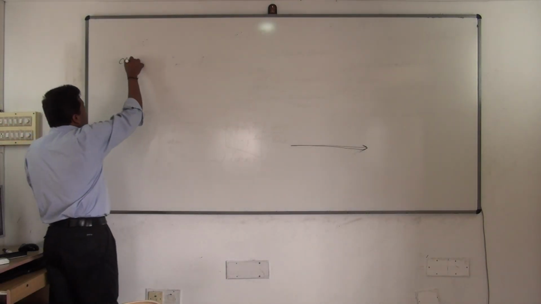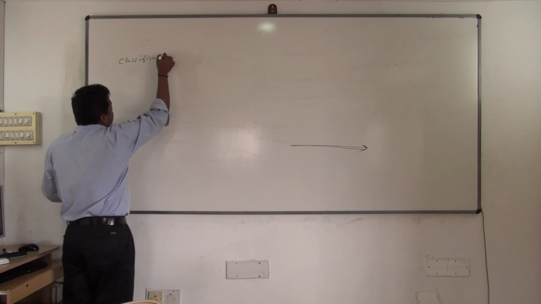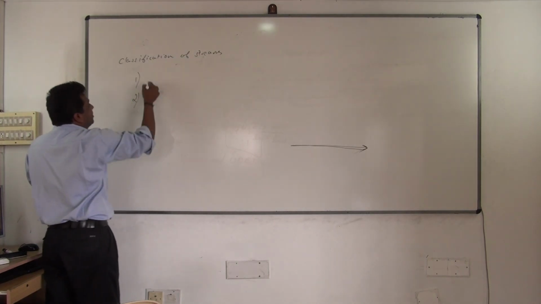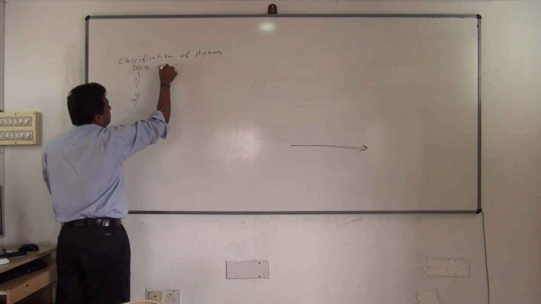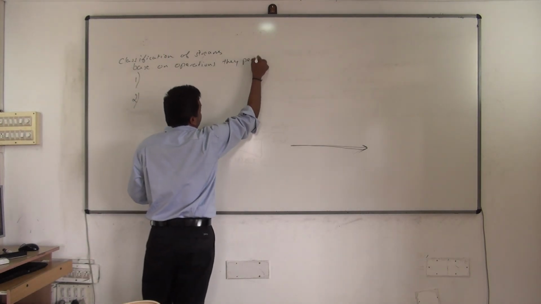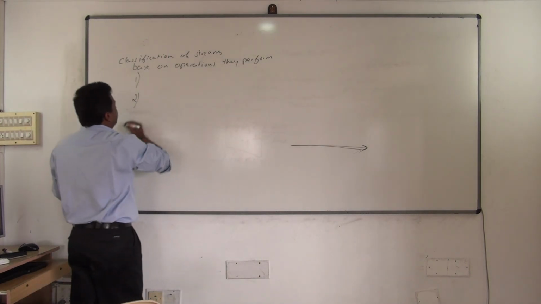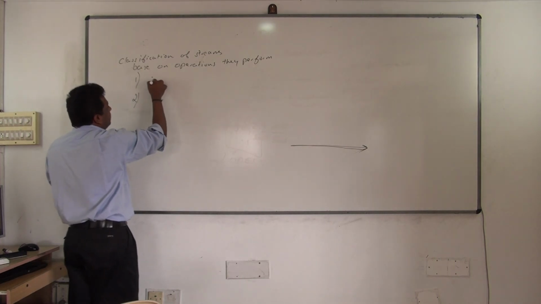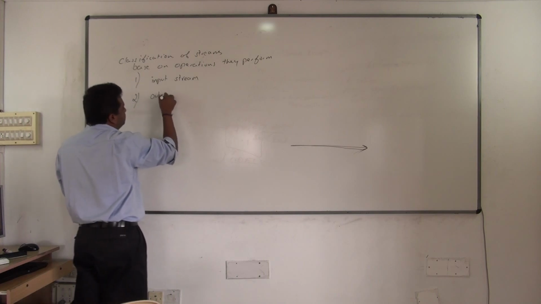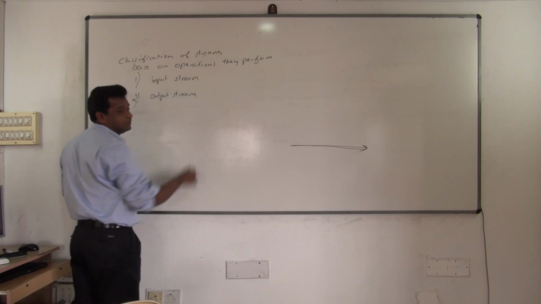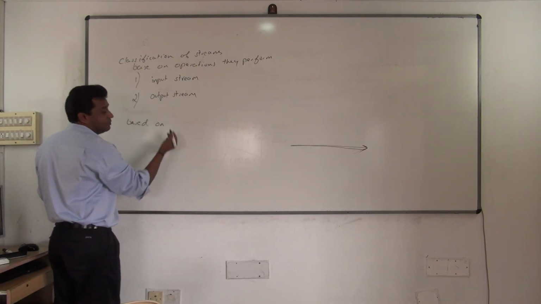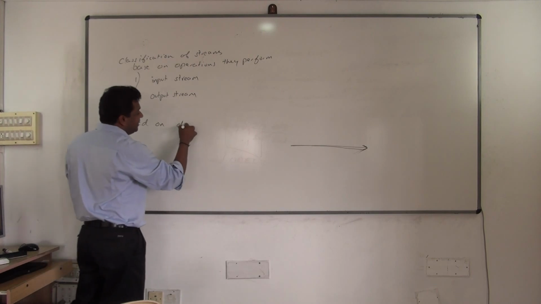So you can classify streams. Classification of streams can be done in two ways. Based on what? Operations they perform. So what are they? Input stream and output stream. Done? Okay, again they can be classified based on what? Based on data they carry.